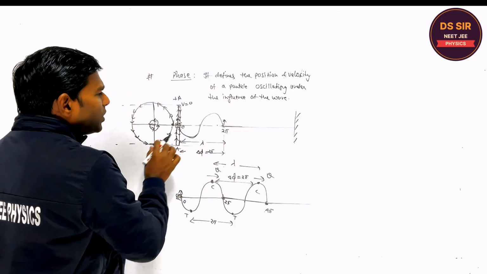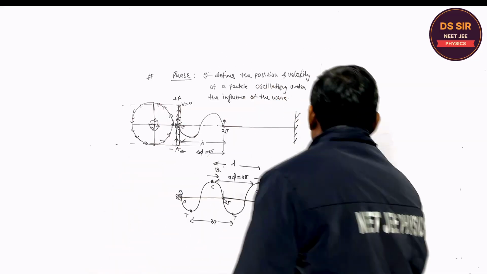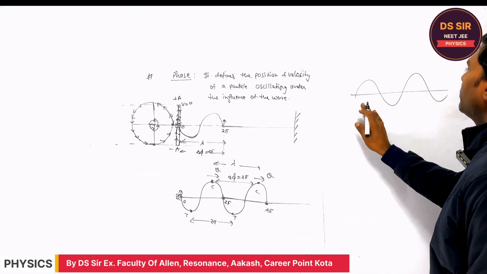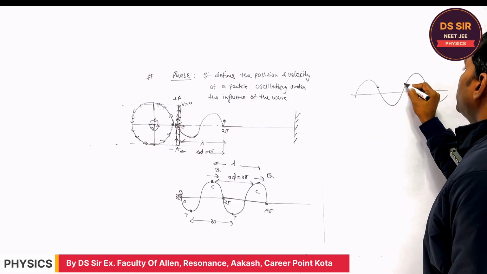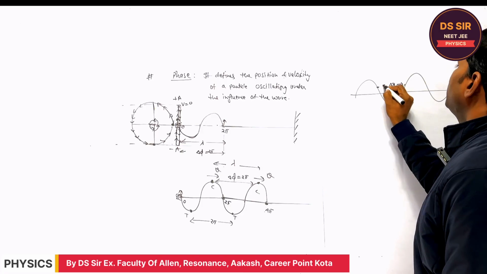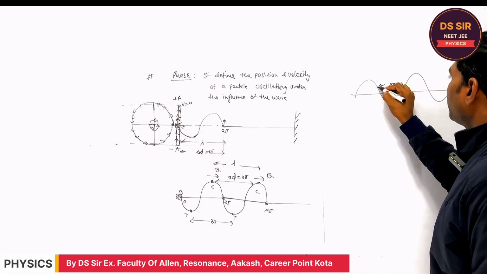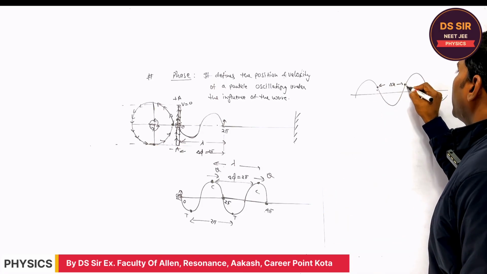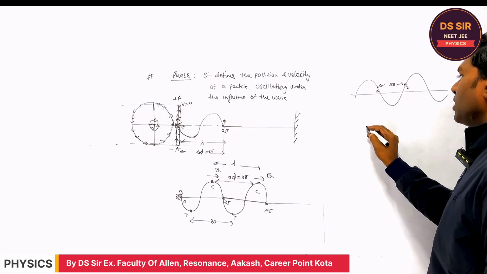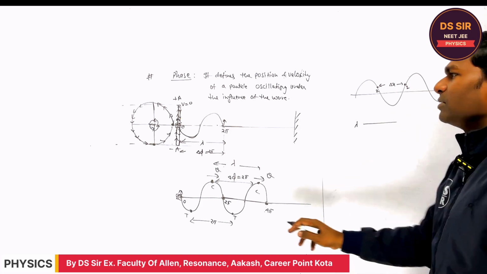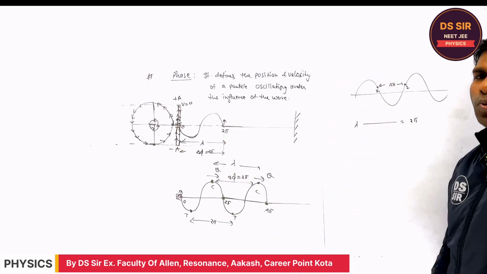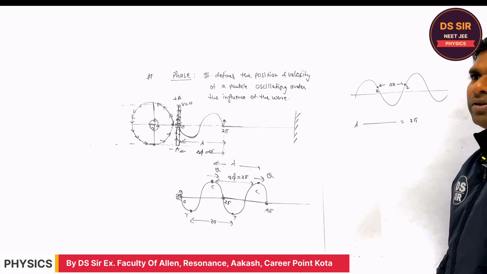Are you getting? Suppose this is the wave, right? This is the wave traveling. If you consider this point and this point, or any other 2 points, the distance between them is delta x. So what is the phase difference between point 1 and point 2? How to find? Look, for one wavelength, what is the phase difference between the 2 points oscillating on the wire? 2 pi.